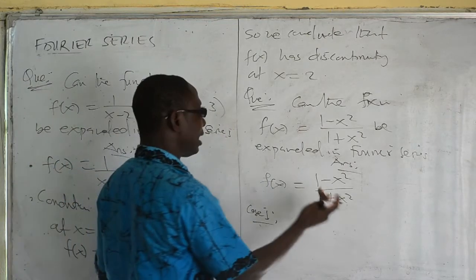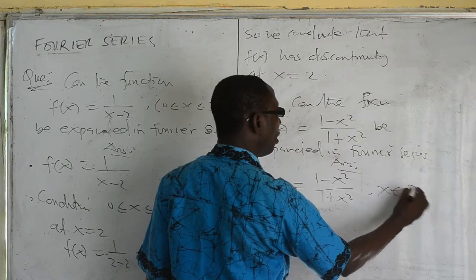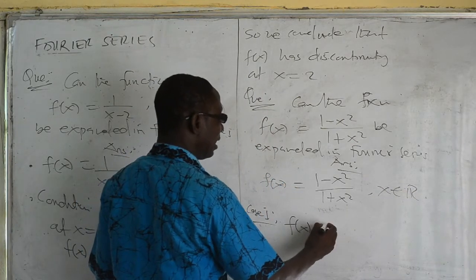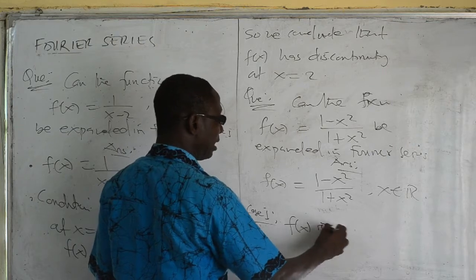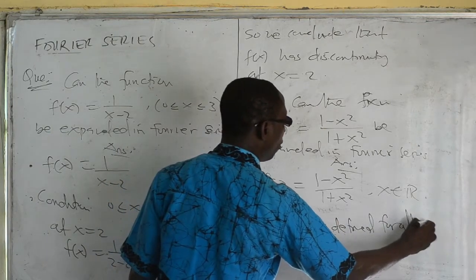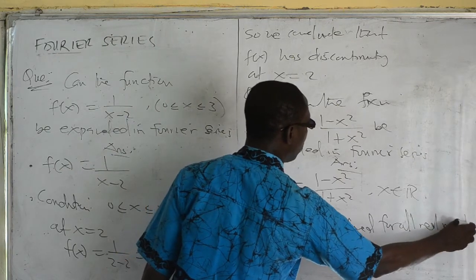So if this one doesn't have a condition, it means that it works for all real numbers. So we can say that f of x is defined for all real numbers.